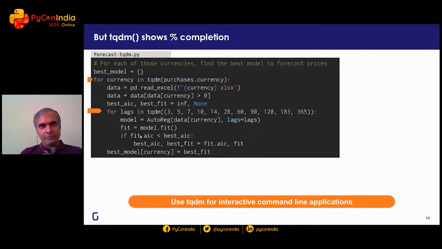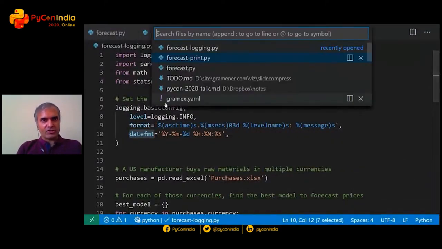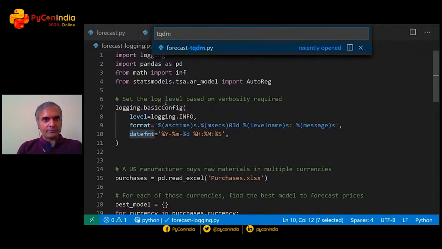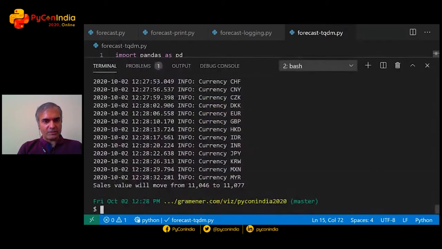And TQDM is a perfect library to do that. It allows you to show the percentage completion. It just requires a couple of changes. After you import TQDM from the TQDM library, take your iterable and wrap it around TQDM. All I did was put TQDM of the original array, similarly for the list of lags. And what that does, in fact, let me start by only adding the log to the currency.